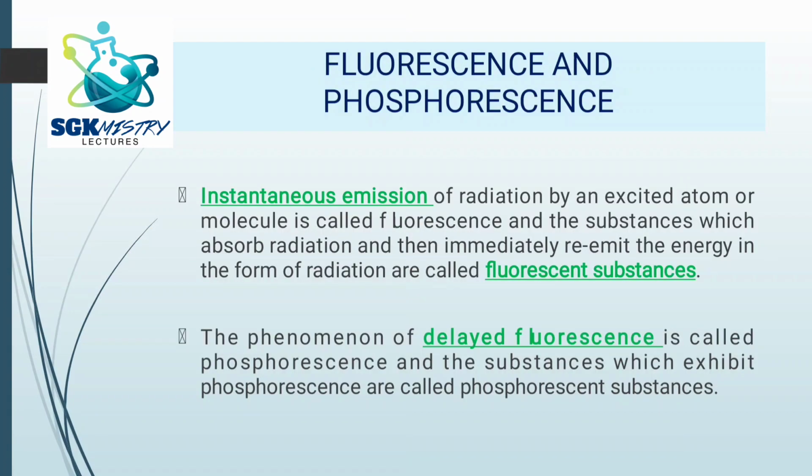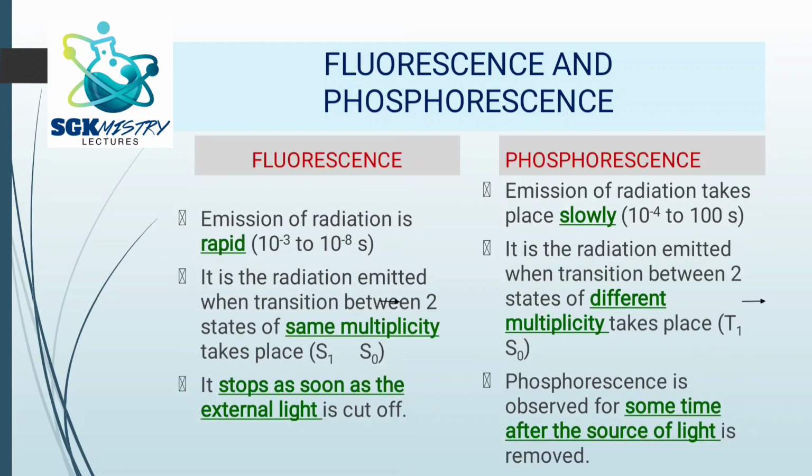Now let us try to understand fluorescence and phosphorescence in detail. So fluorescence, we already know, it is instantaneous emission of radiation by an excited atom or molecule, that is called as fluorescence, and the substances which absorb radiation and then immediately re-emit the energy are called as fluorescent substances. The phenomenon of delayed fluorescence is phosphorescence, which we are talking about, and these substances are called as phosphorescent substances.